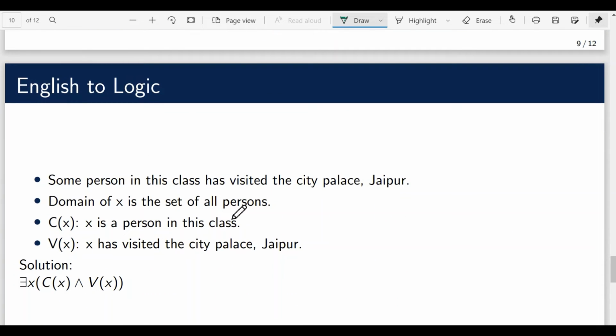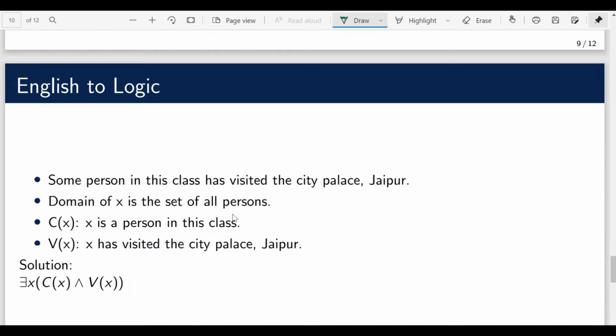So let's consider one more example. Some person in this class has visited the City Palace Jaipur. Let's say this is the statement and we want to represent it with the help of predicates. So I am using two predicates here. First predicate C of x means that particular person x is a person in this class. V of x means x has visited the City Palace Jaipur.